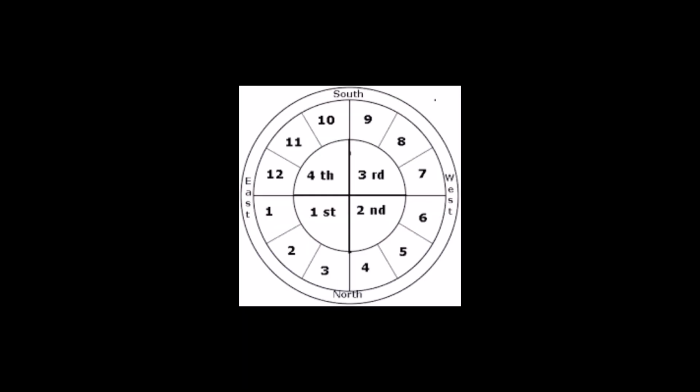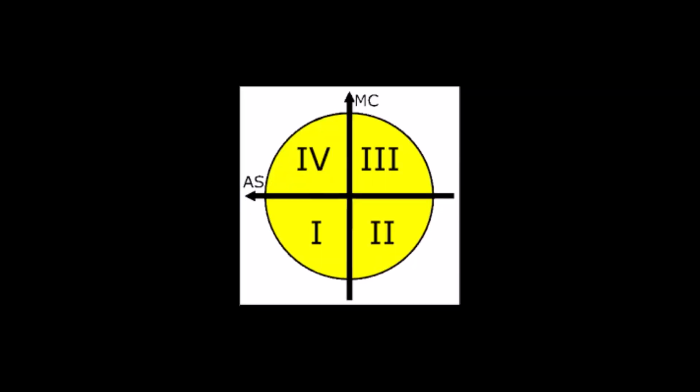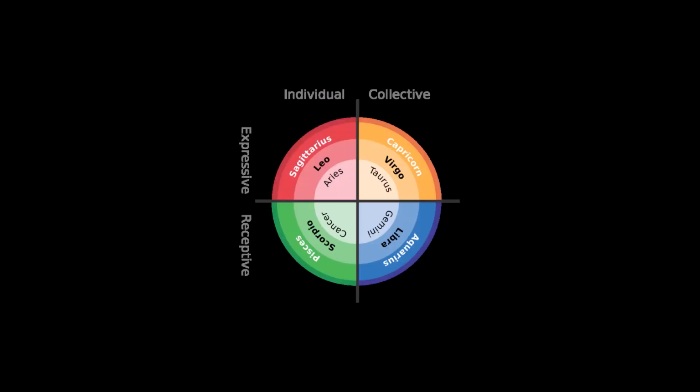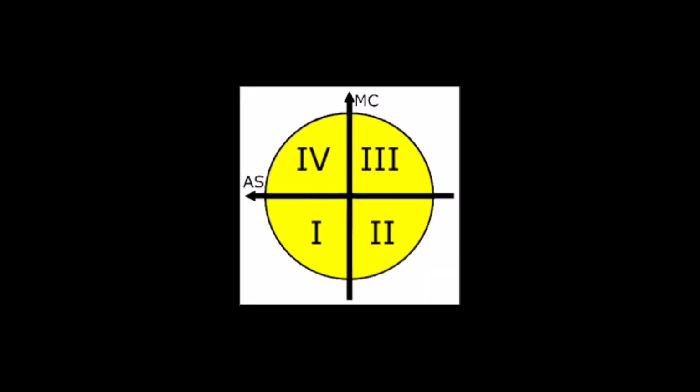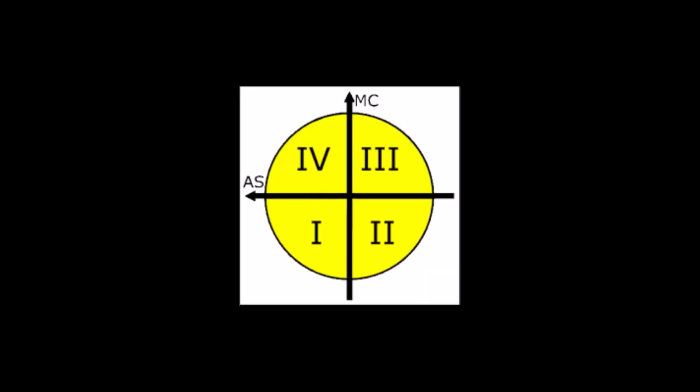So quadrant 1, which is the first quadrant, obviously, houses 1, 2, and 3, deals with personal identity. Quadrant 2, aka the second quadrant, are houses 4, 5, 6, which is about personal expression. Quadrant 3, aka the third quadrant, are houses 7, 8, and 9, which deal with social identity. Quadrant 4, which is the fourth and last quadrant, are houses 10, 11, and 12, which are about social expression.